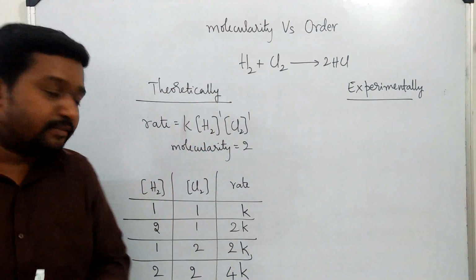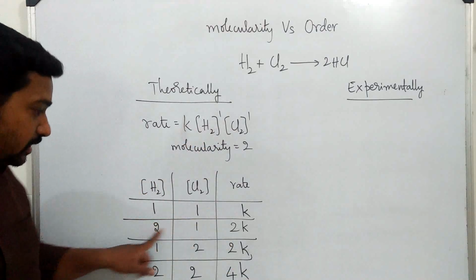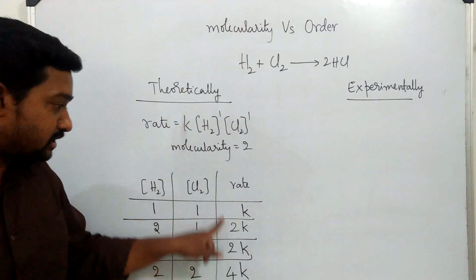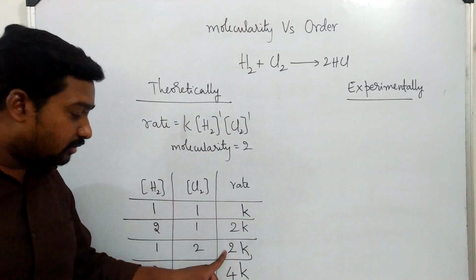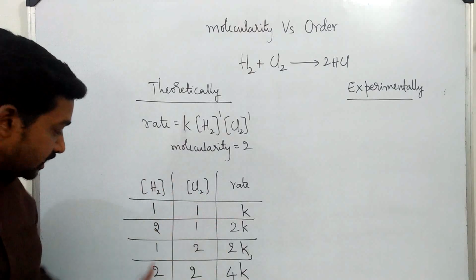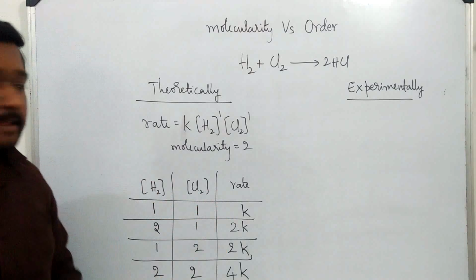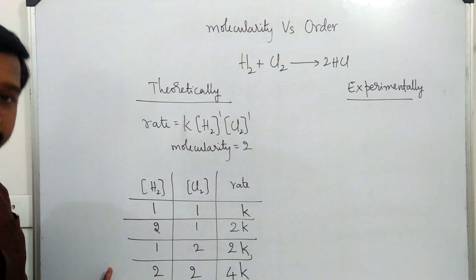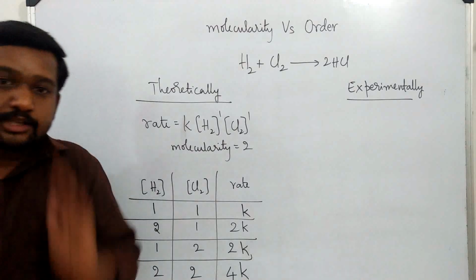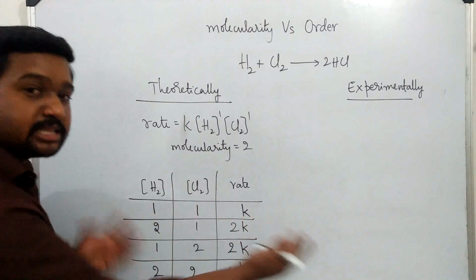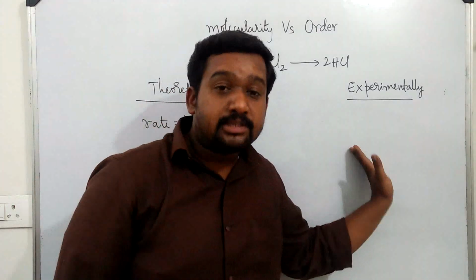So understand the difference here. Initially the rate was k. When H2 was doubled, it increased to 2k, which means rate got doubled. When Cl2 is doubled, rate got doubled. When both H2 and Cl2 are doubled, rate has increased 4 times. This is the data that we understand from the concept of molecularity. We assume that this would happen experimentally also. Now let's see what happens experimentally.